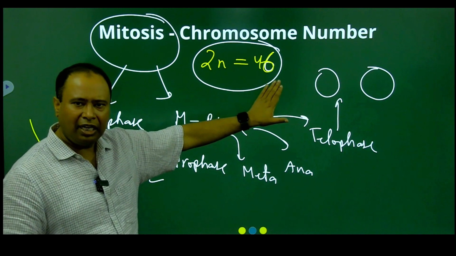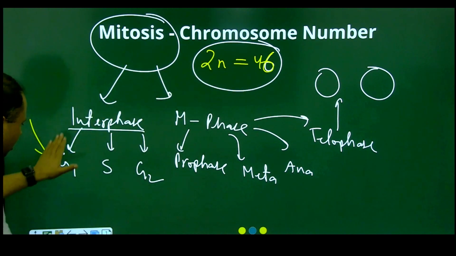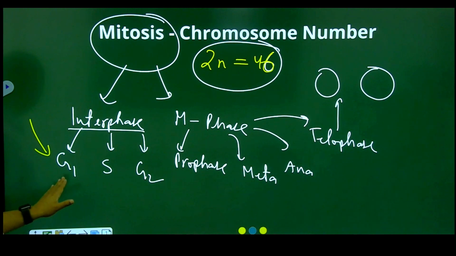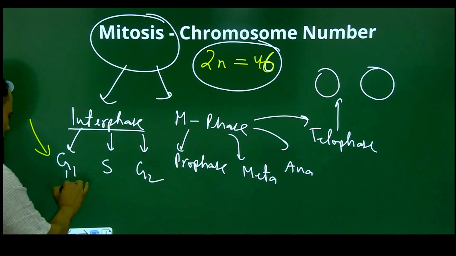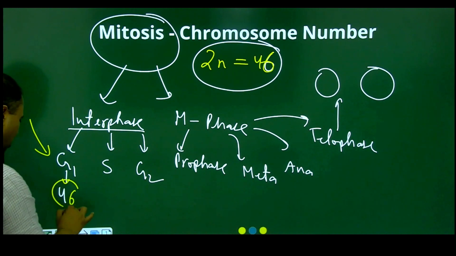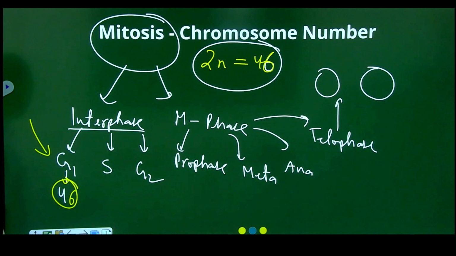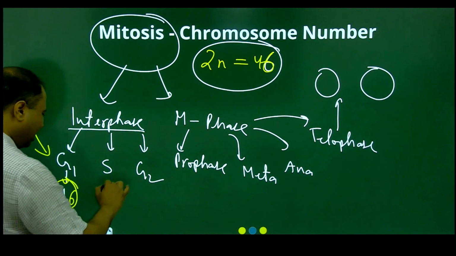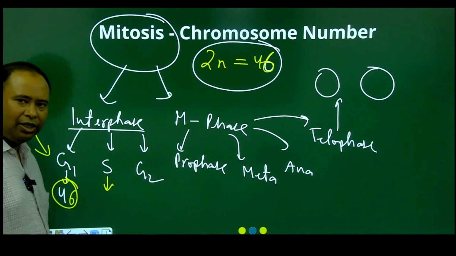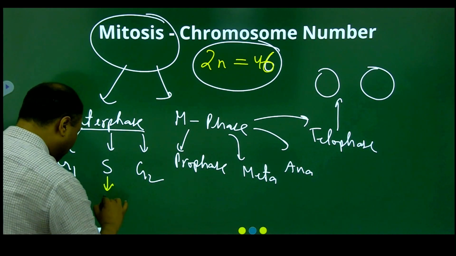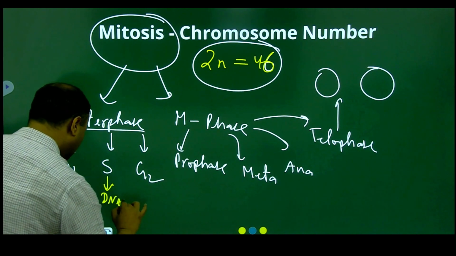Now if this cell has to divide, it will always enter the G1 phase. That means any cell which enters mitosis will come over here. That means in this cell again we have 46 chromosomes only. And now after the G1 phase, the cell will enter the S phase. S phase में we know this is characterized by the DNA replication. तो यहाँ पे क्या हो रहा है? यहाँ पे हमारा DNA replication होगा.